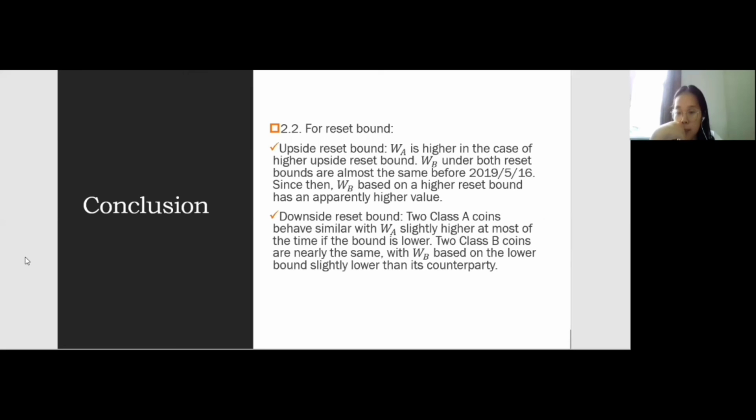As for the reset bond analysis, in the case of upside reset bond, A is higher in the case of a higher bond at most of the time. B under both reset bonds are almost the same before this date. Since then, B based on a higher bond has an apparently higher value for most of the period. In the case of downside reset bond, the two Class A coins behave similarly, with A slightly higher at most of the time if the bond is lower. The two Class B coins are nearly the same, with B based on the lower bond slightly lower than its counterpart.